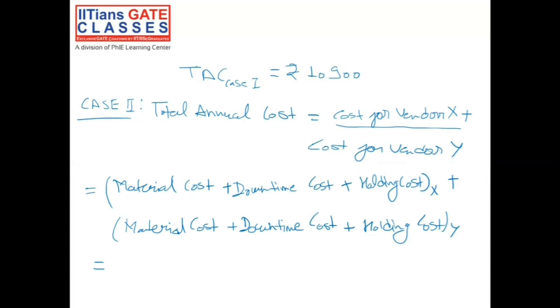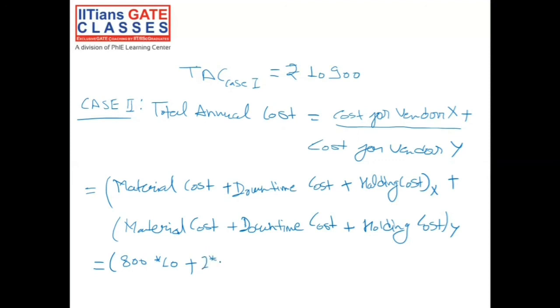Now from vendor X, we are ordering only 800 pieces, and per piece cost for vendor X is rupees 10. So this would be 800 into 10, plus the downtime. Downtime is 2 hours for vendor X, and per hour cost of downtime is 200.